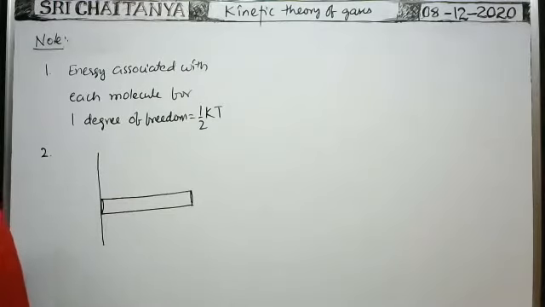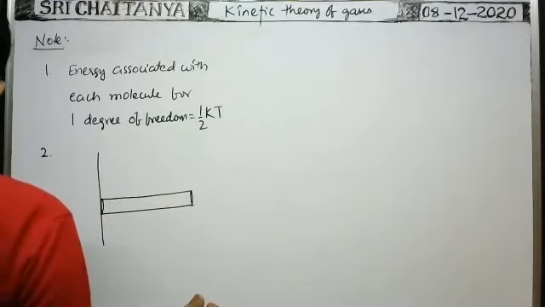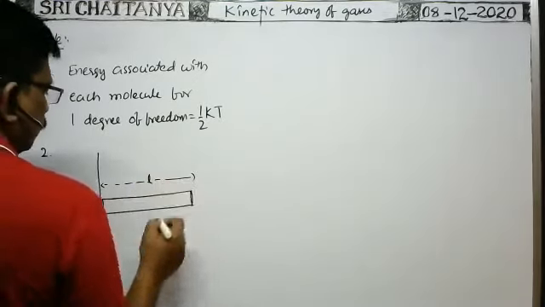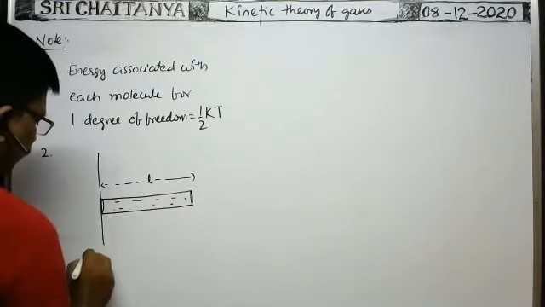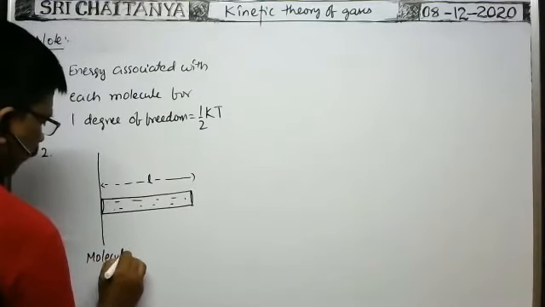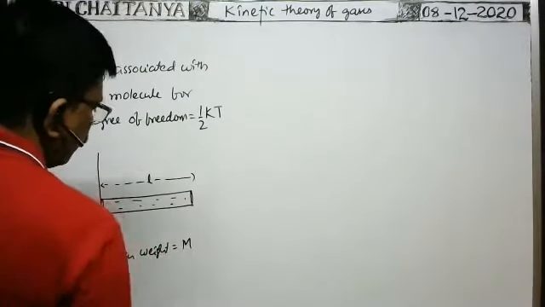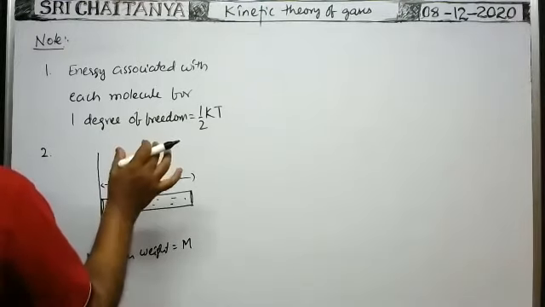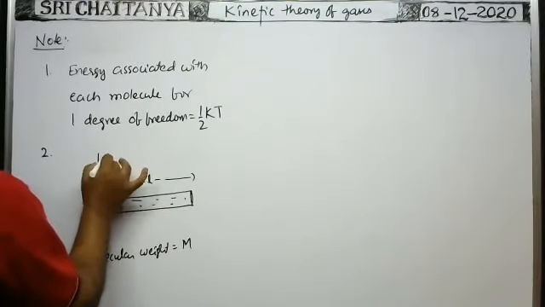This cylindrical tube is filled with gas. The molecular weight of the gas is capital M, and the length of the tube is L. Now, this gas in the vessel is made to rotate with the angular velocity omega.